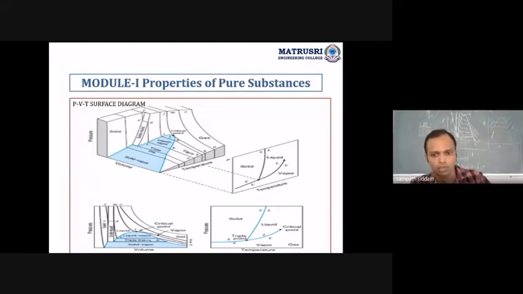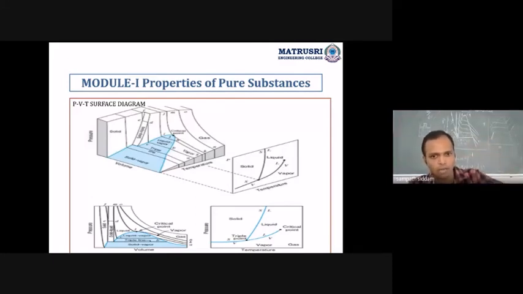You can observe over here the pressure, the temperature and then volume. According to this, there is no property which has been fixed. There is no specific volume constant or pressure constant or temperature constant.